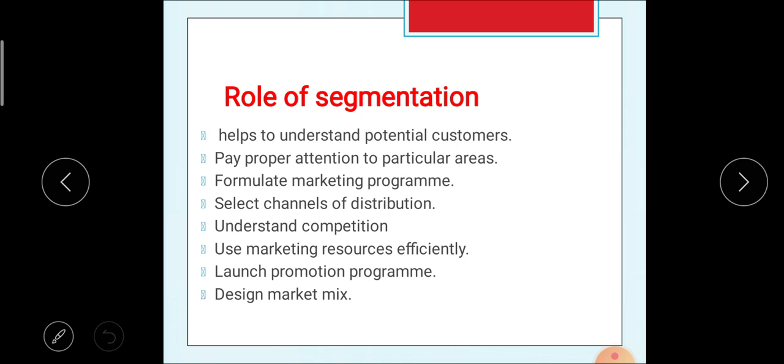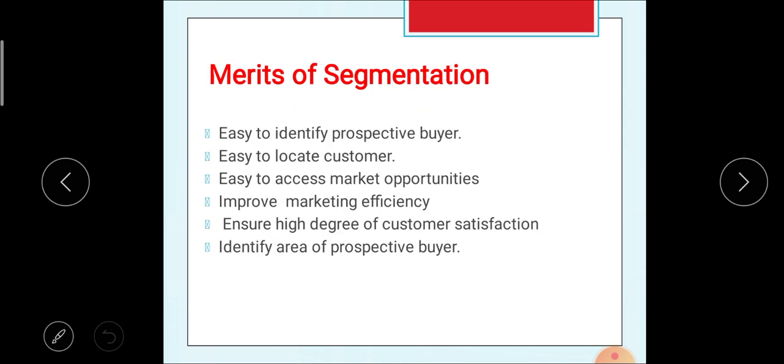Then, design the marketing mix. According to market segmentation, the producer or firm can design the marketing mix. These are the different roles of market segmentation. After the role of market segmentation, the next point is the merits of market segmentation. There are different merits. First, easy to identify the prospective buyer. The firm can identify the prospective buyer easily.